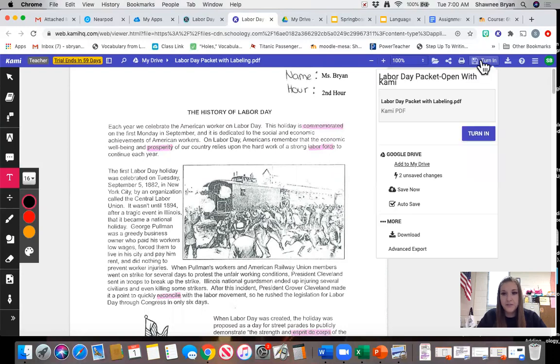Now, whenever you are done for the day, please make sure you go up to this turn in button, you click on it, you make sure that auto save is check marked, and you also hit that save now button. This will just ensure that whatever work you've completed along the way is being saved, so that when you open it again next time, you can just move on from where you left off. So please make sure that you are checking those 2 items before exiting out that tab.